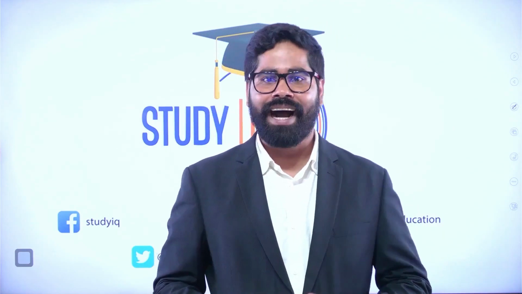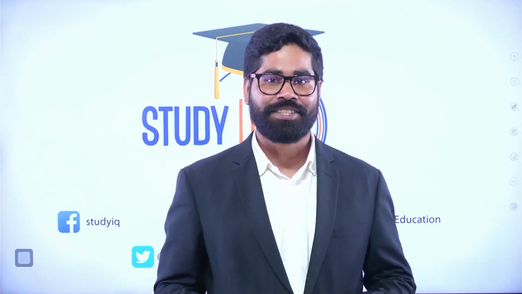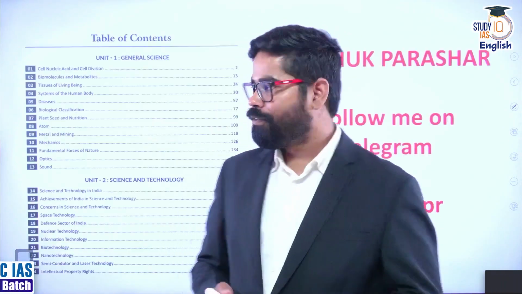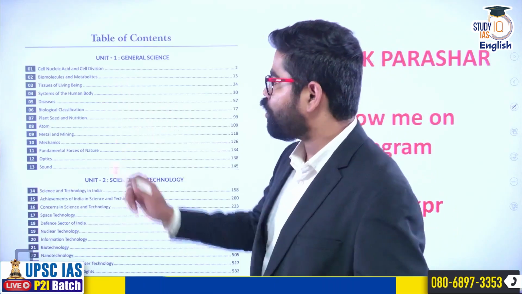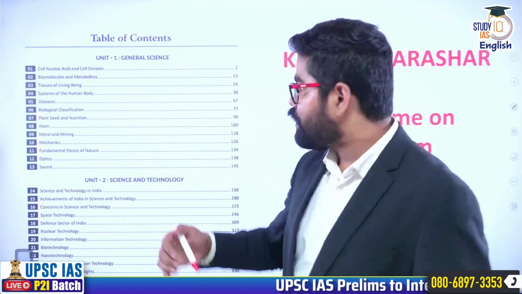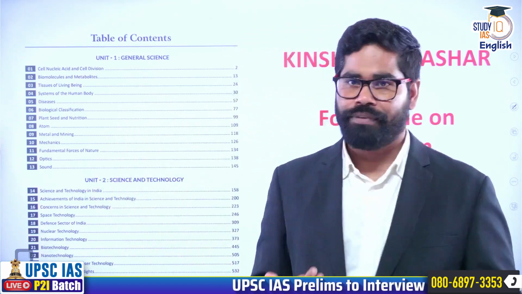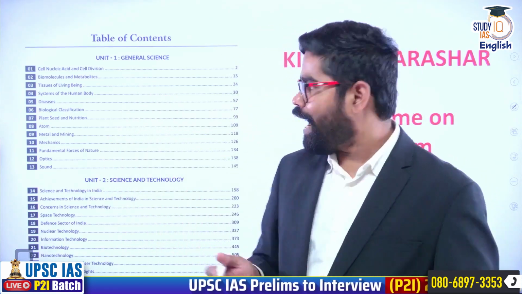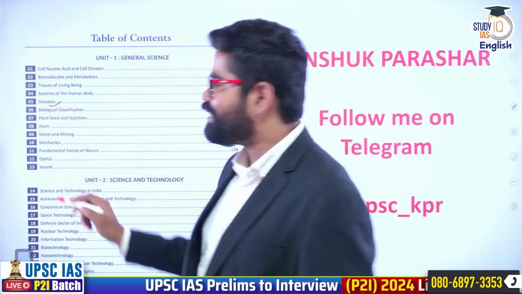So we are continuing with our science and technology lecture, and in the previous sessions we have talked about chapter 5 of our science and technology book. So far we have seen certain chapters, like we have talked about cell, we have talked about tissues, we have talked about the different parts of the human body, we have talked about the organ systems, and then we have also talked about the diseases section.